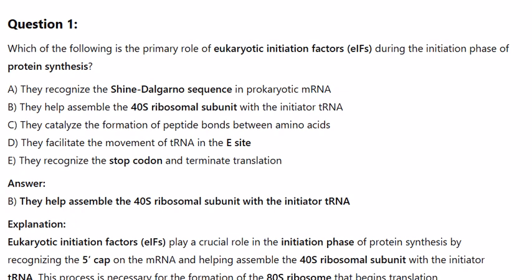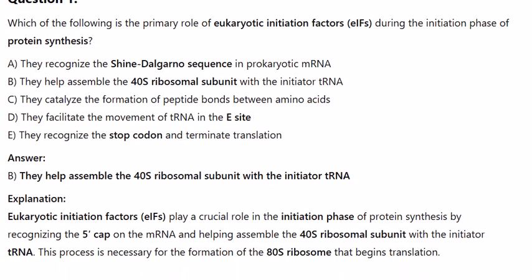B. They help assemble the 40S ribosomal subunit with the initiator tRNA. C. They catalyze the formation of peptide bonds between amino acids. D. They facilitate the movement of tRNA in the E site. E. They recognize the stop codon and terminate translation. Answer: B. They help assemble the 40S ribosomal subunit with the initiator tRNA.